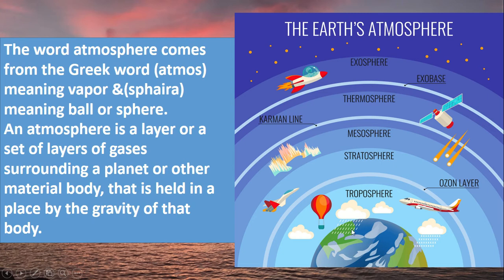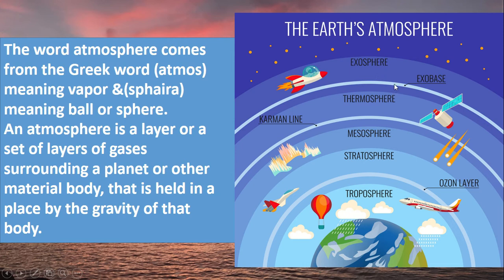For this gravity, for this attraction power, the gases of the atmosphere remain close to the Earth's surface, so the atmosphere nearer to the Earth's surface is denser. If you go above the surface, the higher you go, the lighter and thinner the atmosphere will be, you know. So, if you want to climb up the top of a hill, you will have to take oxygen with you for respiration.